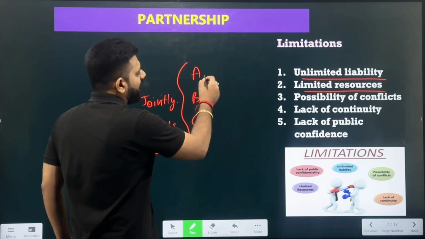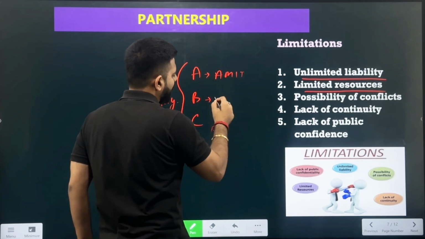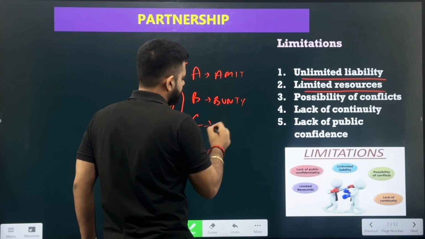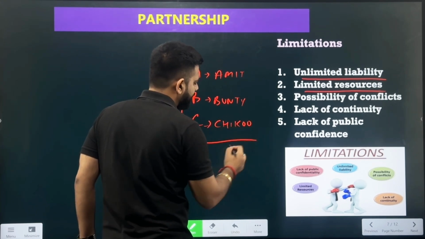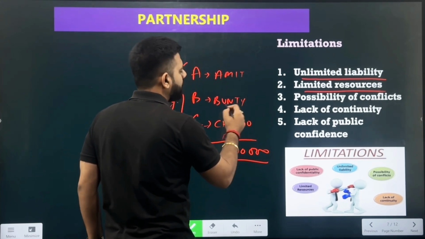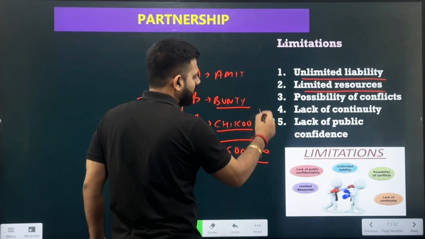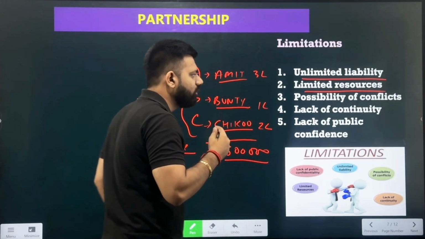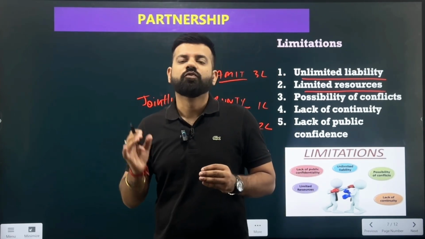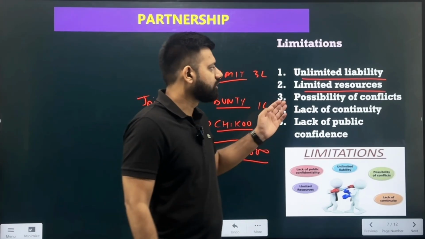But over here in the partnership, because there were only three partners, Amit, Bunty, and Chiku, they had limited capital, the capital of 6 lakh rupees, where Bunty was contributing 1 lakh, Chiku was contributing 2 lakh, and Amit was contributing 3 lakh. So they only had the resources which the partners could come up with. But in the joint stock company, the members have a large amount of resources for the business, since they are also inviting shares from the public. Even the public is investing in the joint stock company, so they hold a large amount of capital with the business. So this is also a limitation over here.